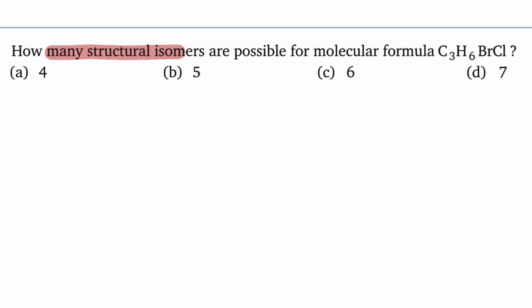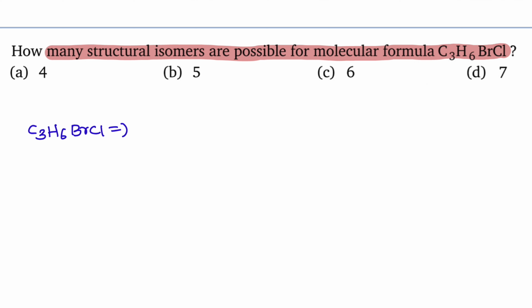In the next question, how many structural isomers are possible for molecular formula C3H6BrCl? How to proceed? You see, C3H6BrCl, degree of unsaturation, number of carbon atoms plus 1 minus number of hydrogen atoms plus number of halogen atoms by 2.